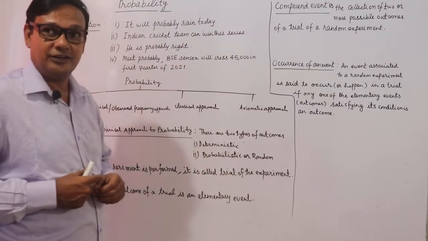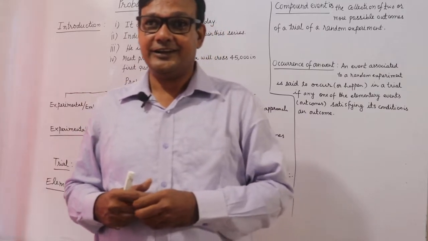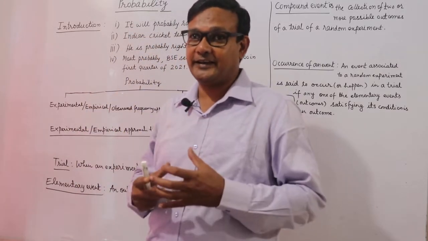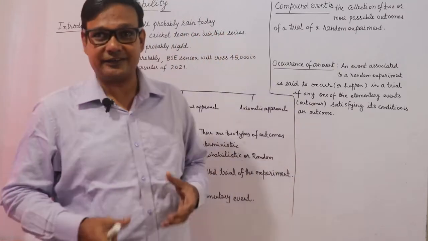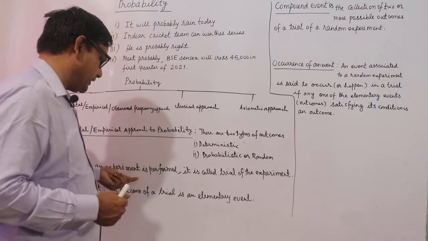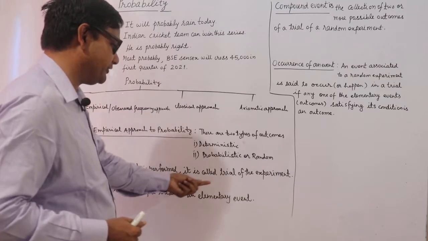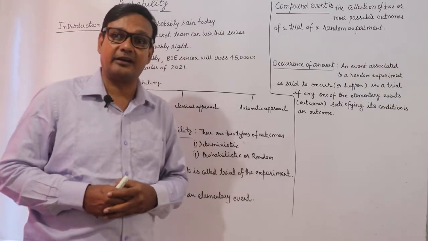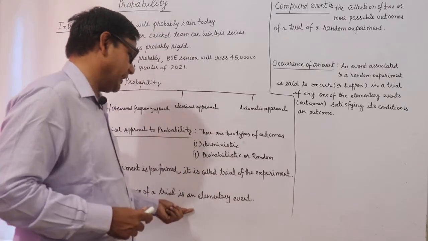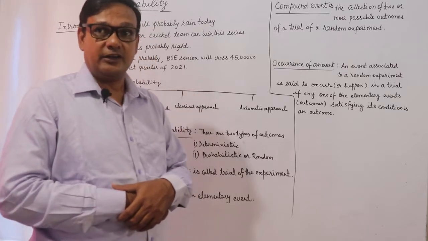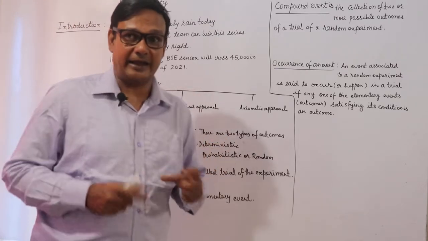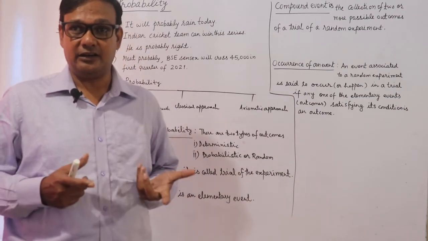Trial. What is trial? If I perform some experiment, then this experiment is known as trial. If an experiment is performed, it is called trial of the experiment. Elementary event: an outcome of a trial is an elementary event. If I toss a coin, then I can get a head or a tail.